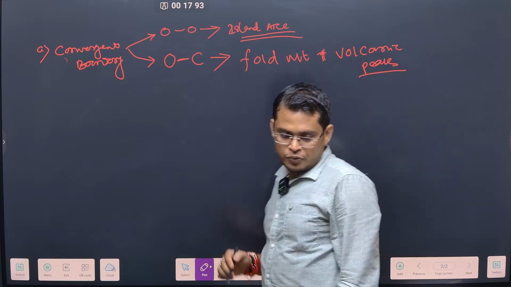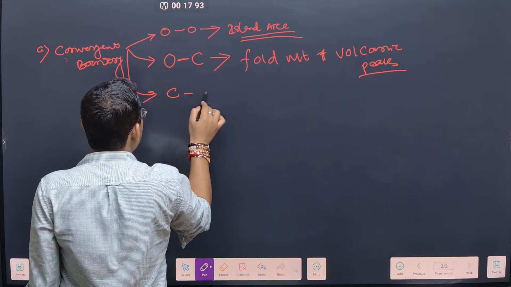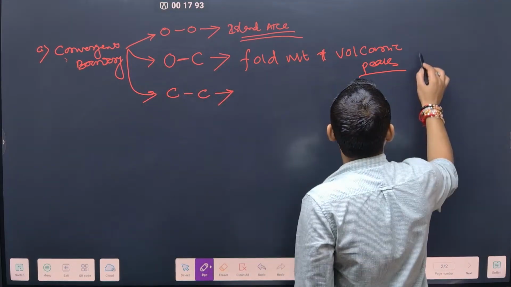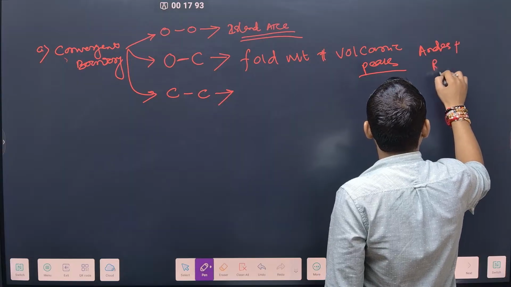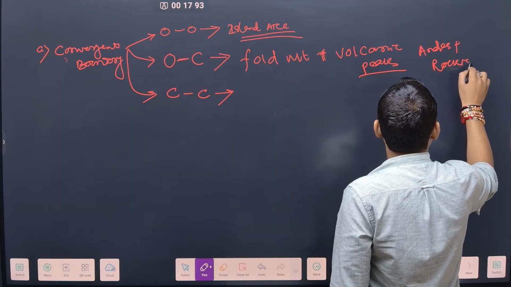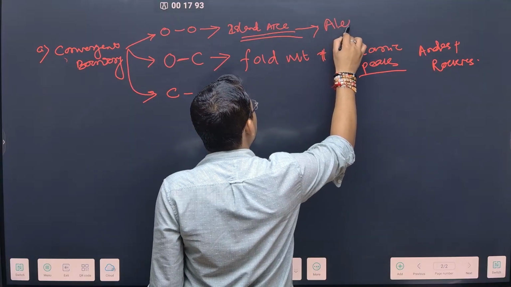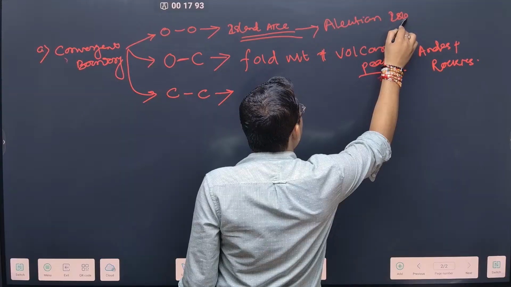This too is going to happen, and there is a convergent interaction between continent and continent, so that is what led to the formation of, here you can give the example of Andes plus Rockies. Here you can give the example of Aleutian Island. मैं आपको दिखा दूंगा मैप में कहाँ है.